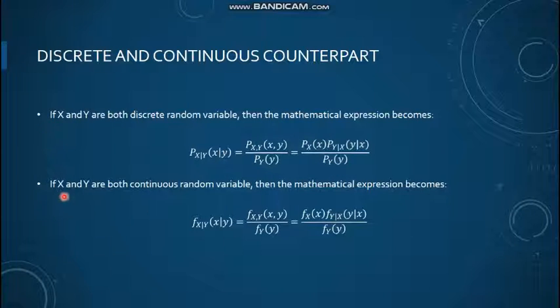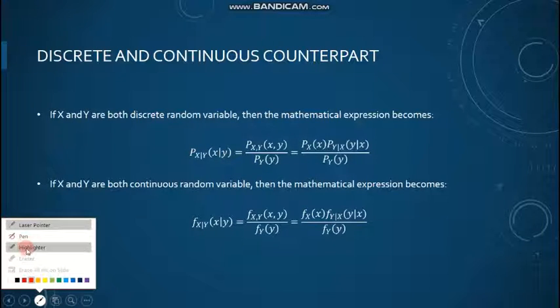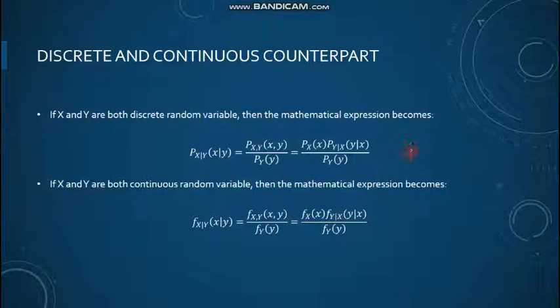But what if both X and Y are continuous random variables? Then what essentially happens is that instead of PMFs, probability mass functions, we would simply change the same expression into PDFs, right? We will describe those continuous variables using PDFs, and otherwise the whole expression would remain the same, right?